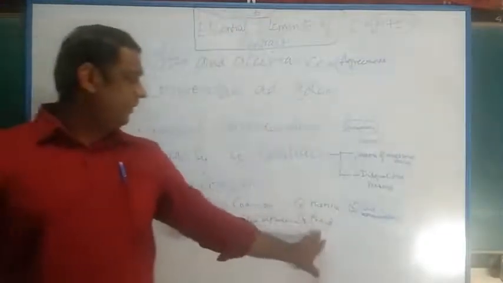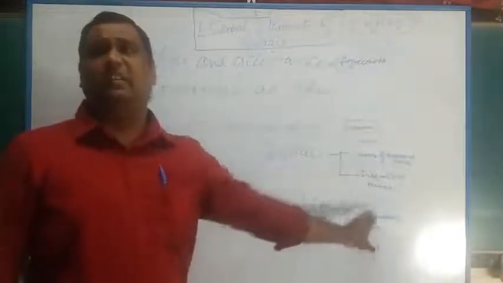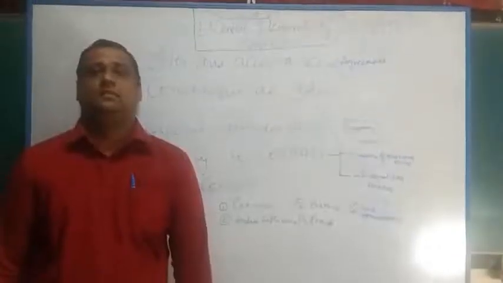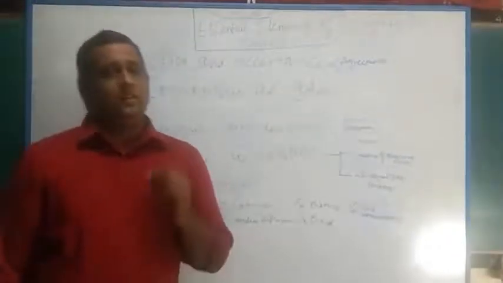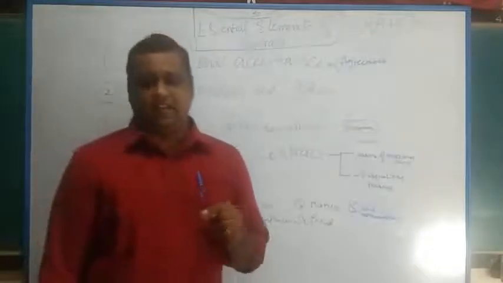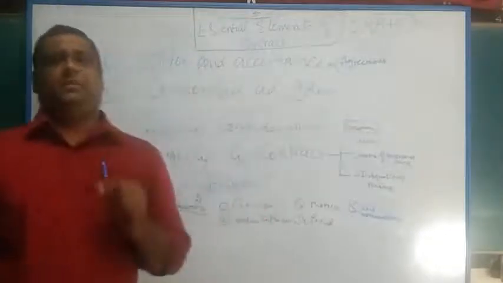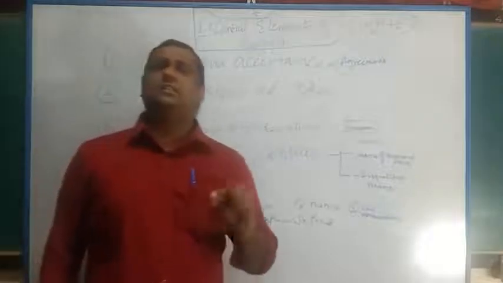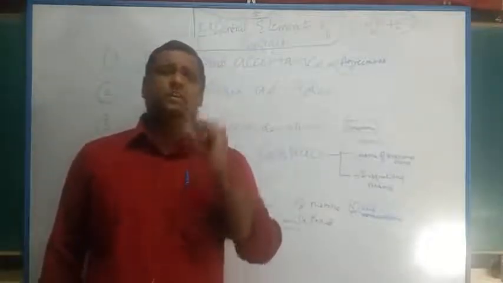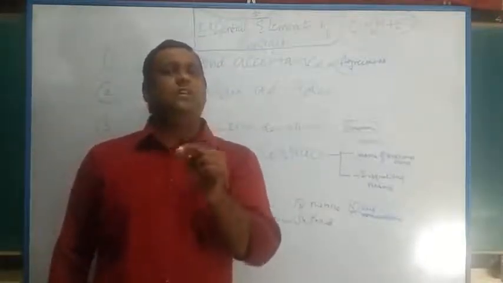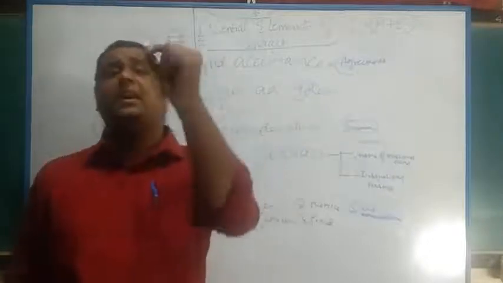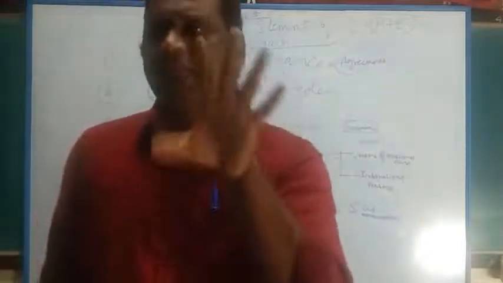The difference between fraud and misrepresentation under section 17 and section 18 is that when I make a statement, the statement itself is false and I know it is false, but I am still pronouncing it for the purpose of inducing the buyer to enter into the contract. This is the fraud.